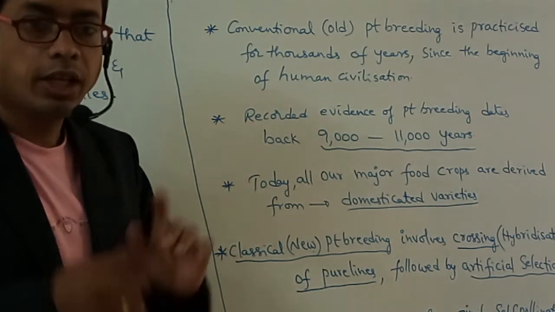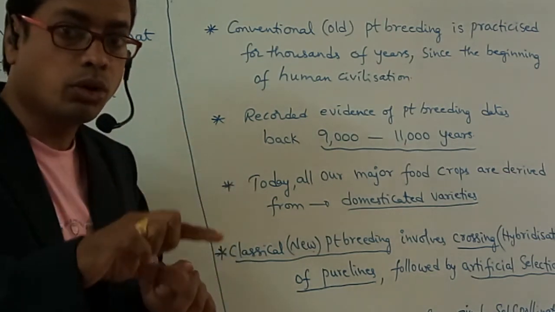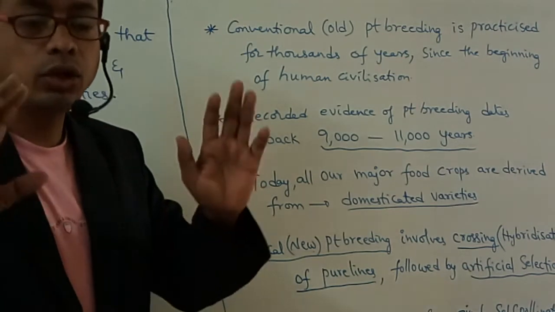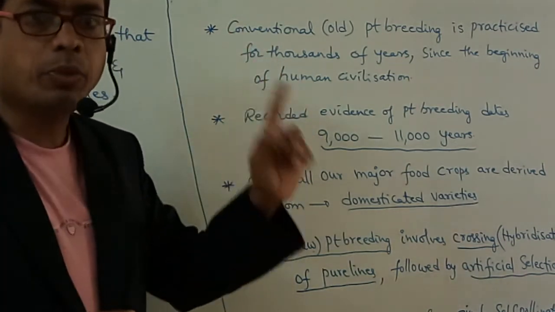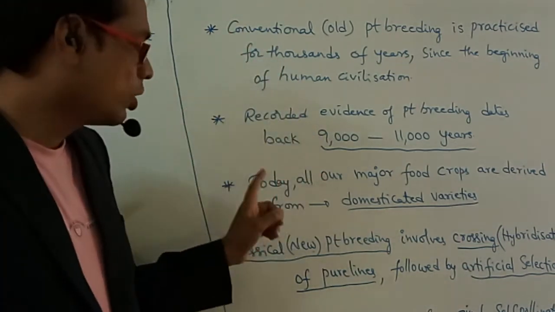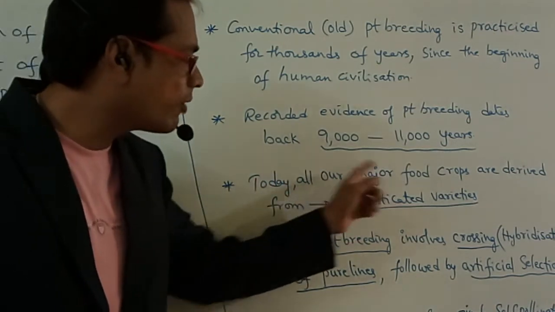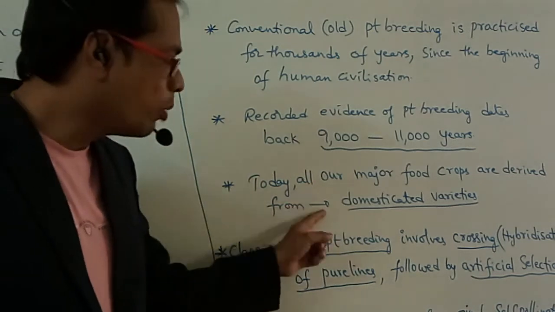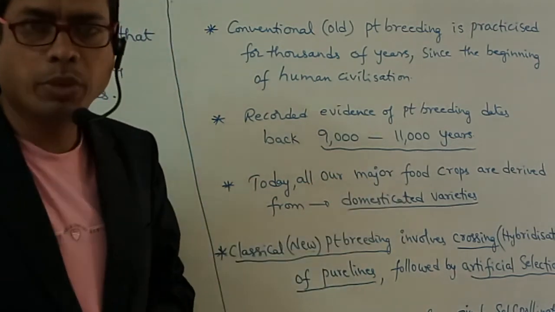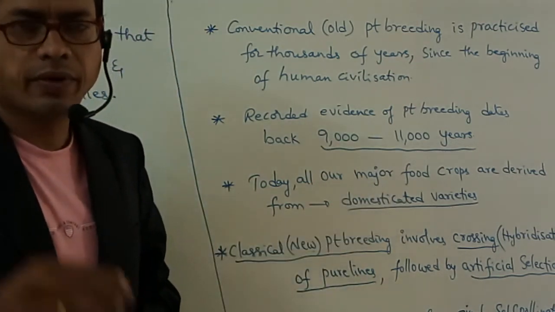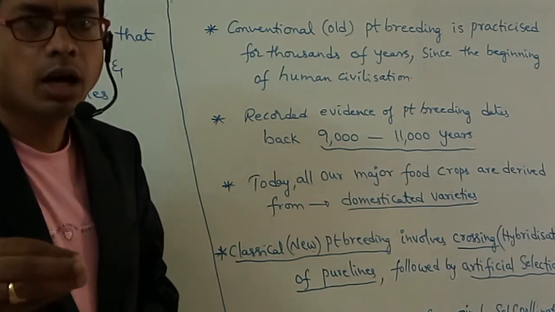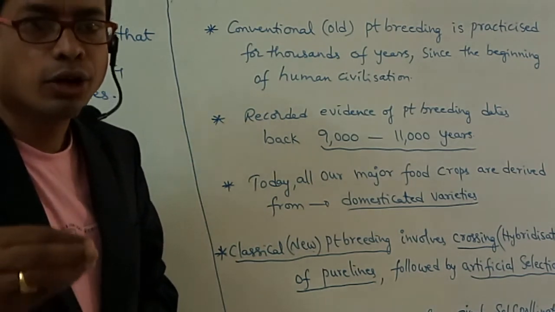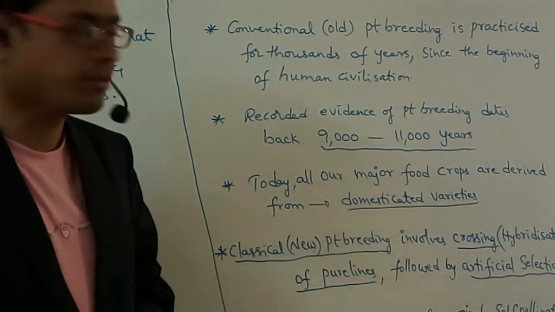That means 9,000 to 11,000 years back, plant breeding was there. Today, all our major fruit crops are derived from domesticated varieties. Domesticated varieties means the varieties which are cultivated in houses.